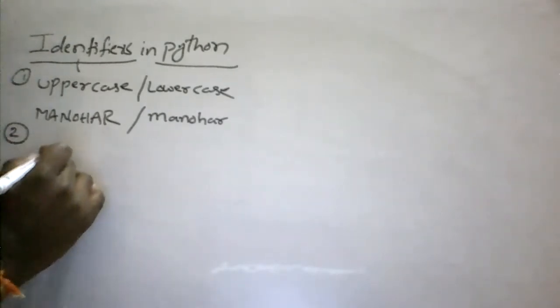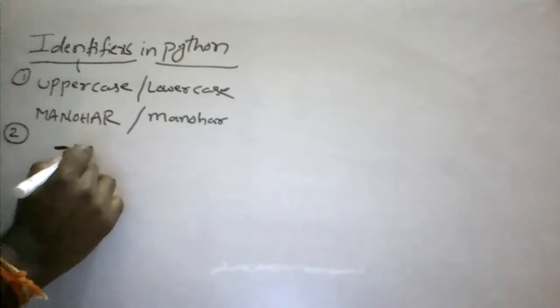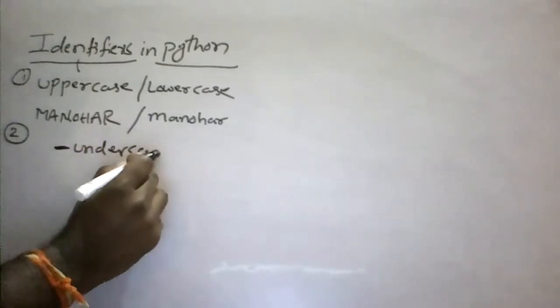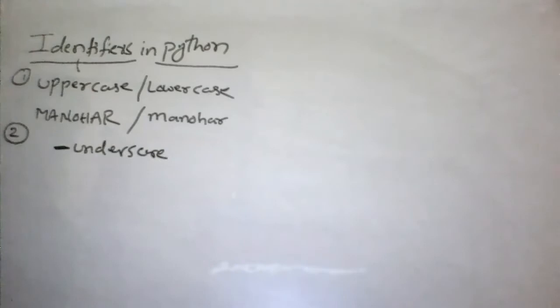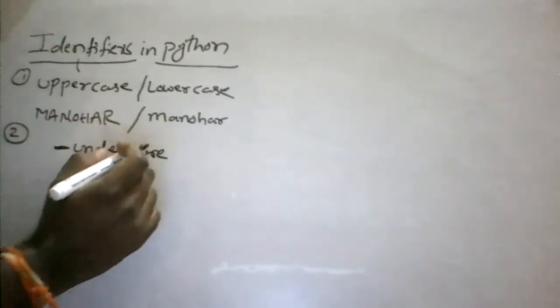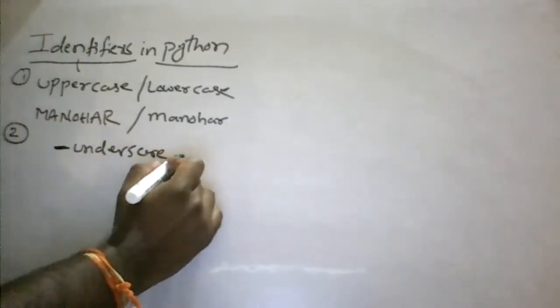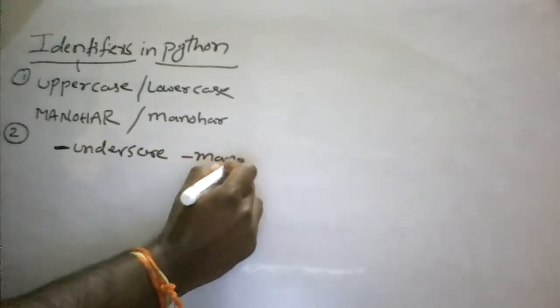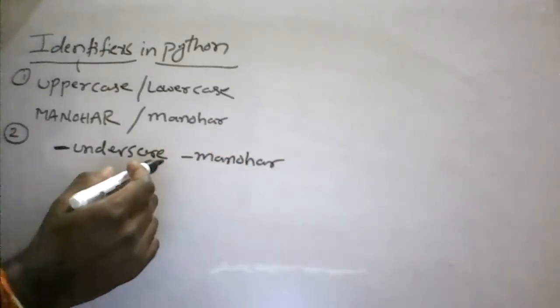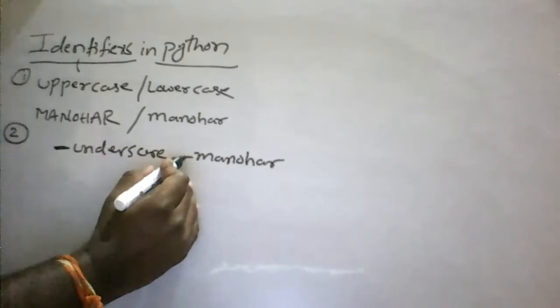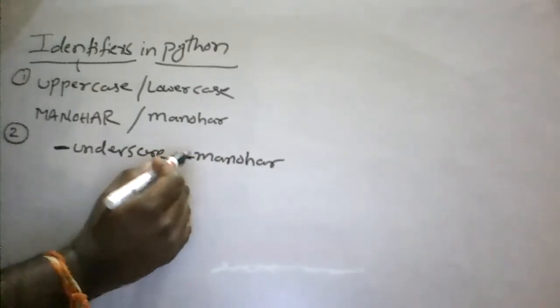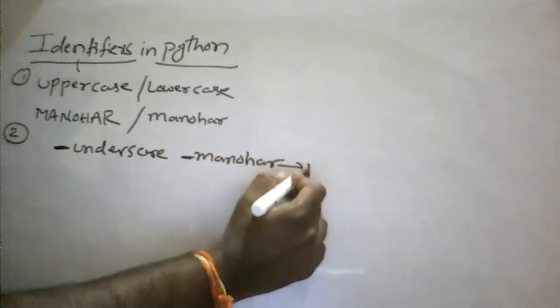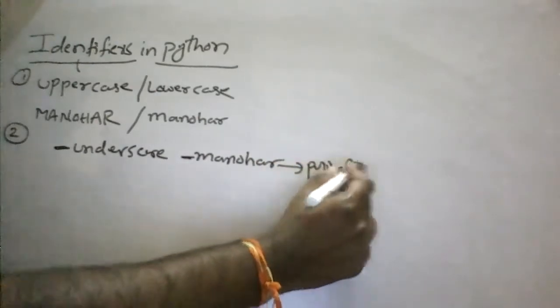Any identifier which starts with an underscore indicates that the name is a private name. For example, I'm taking this one. So if any identifier starts with an underscore, then it is called a private name.